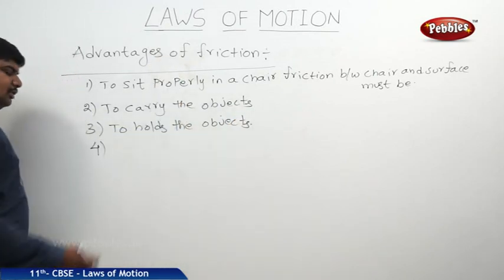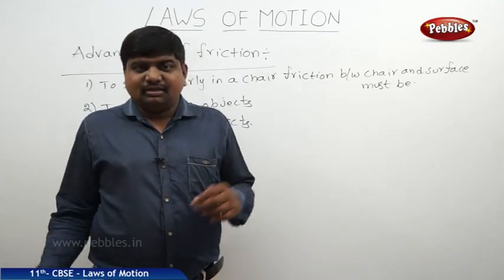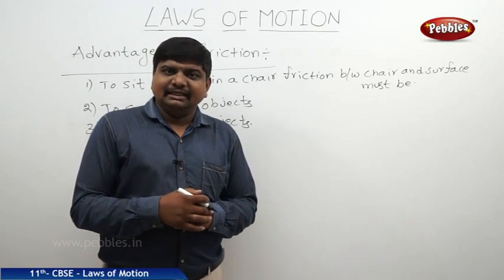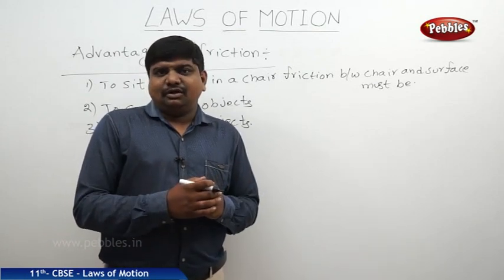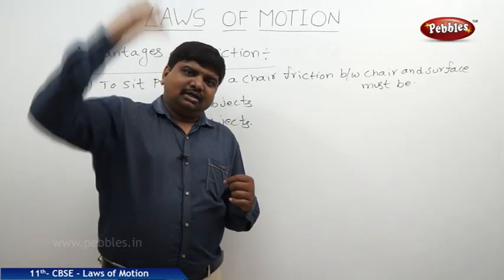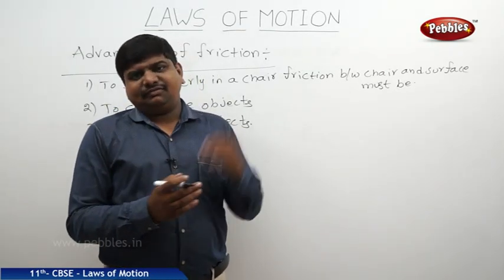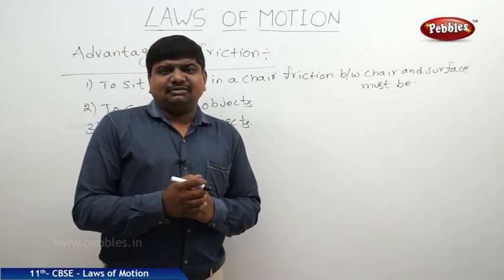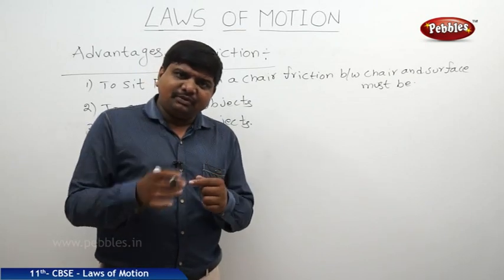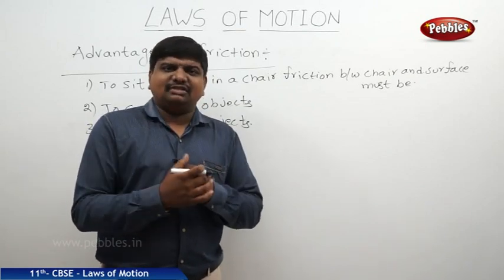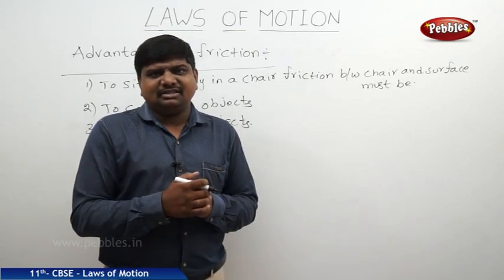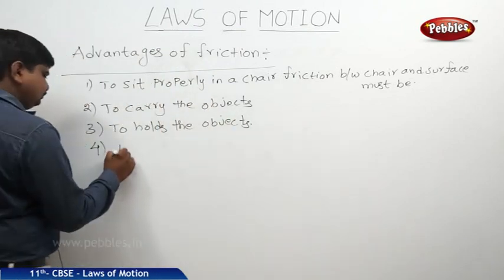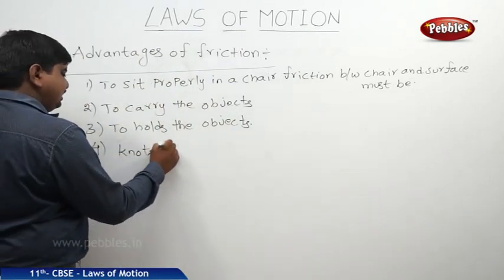The fourth example, tying knots. Suppose you see some of the workers painting on the walls of a tall building, or some of the firemen who use ropes to go to dangerous areas on the first floor, second floor or the seventh floor if a fire accident took place. If you see the rope, there are many ties, many knots. Of course, they are nylon wires. The knots in the string are held by friction.